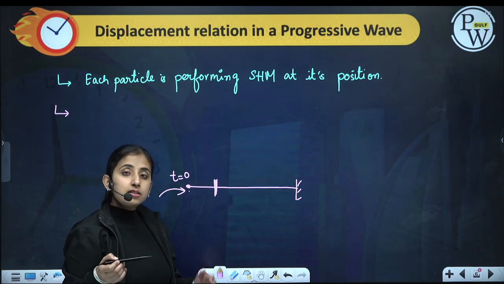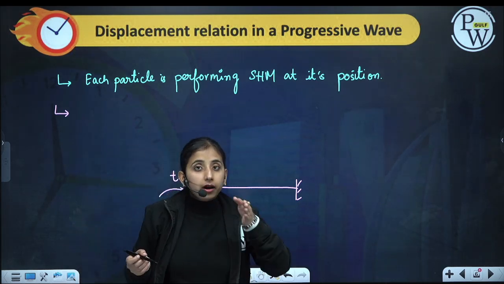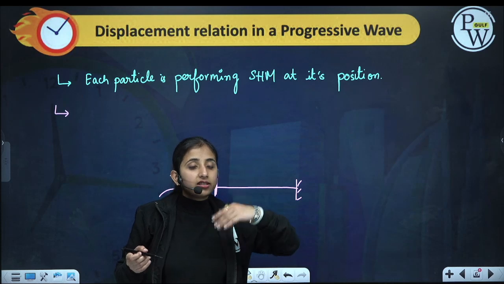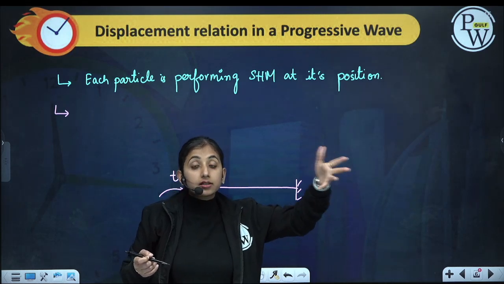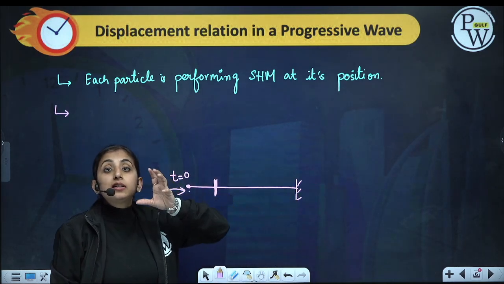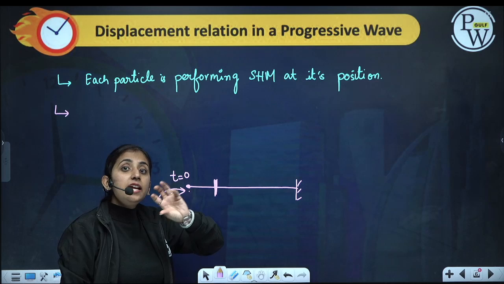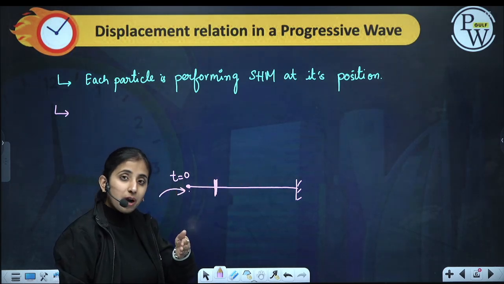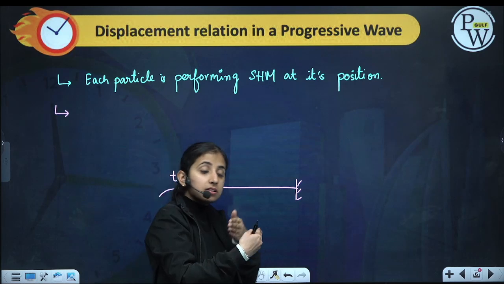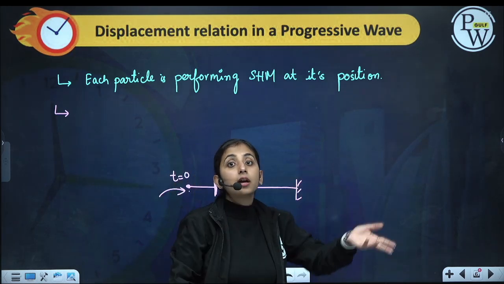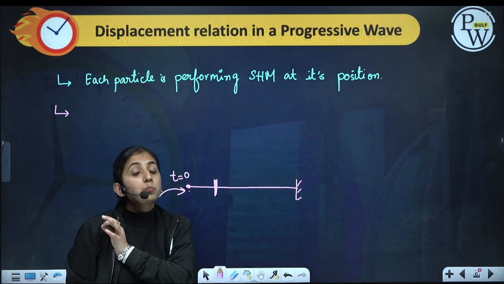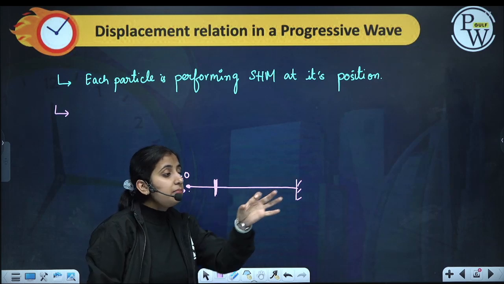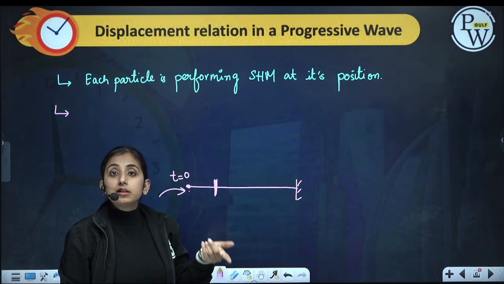This particle will transfer some energy and momentum to the next, then next, then next. So there is a time gap between each particle when it receives the disturbance. Depending on the speed of the wave, there is a time gap after which each particle receives the disturbance.